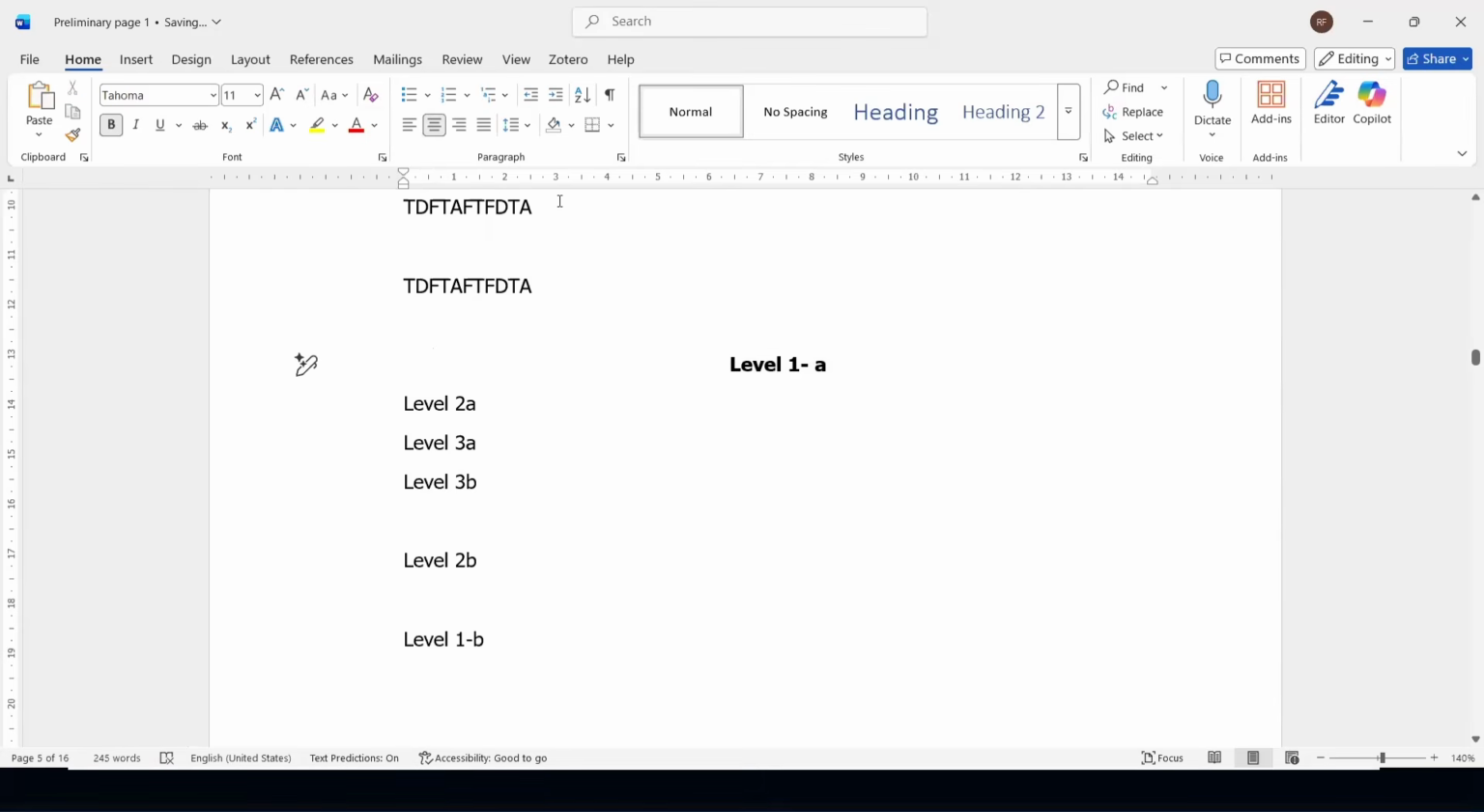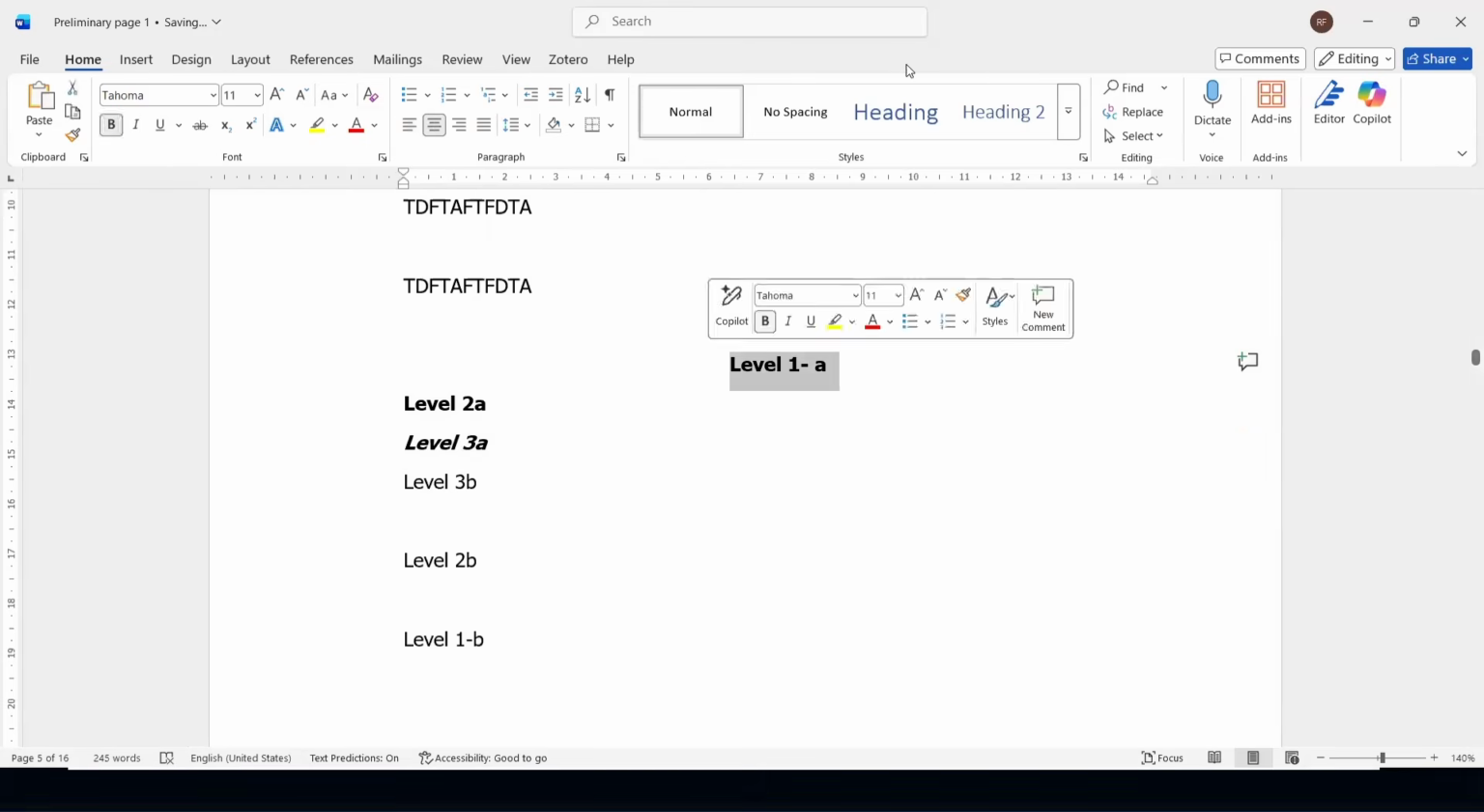Okay, for level 2 heading, it's bold, left aligned, right? For level 3 heading, it's aligned left, bold, but italicized. Okay, I'll just demonstrate up to level 3.